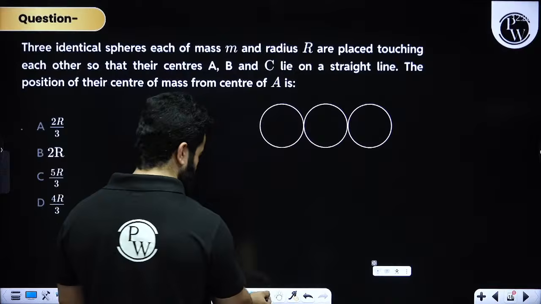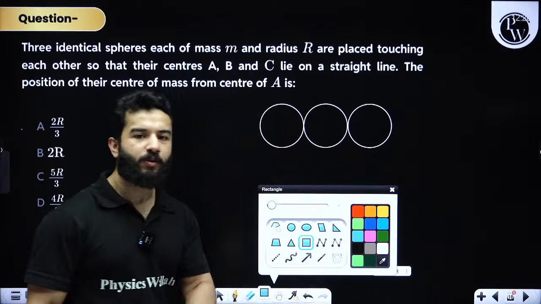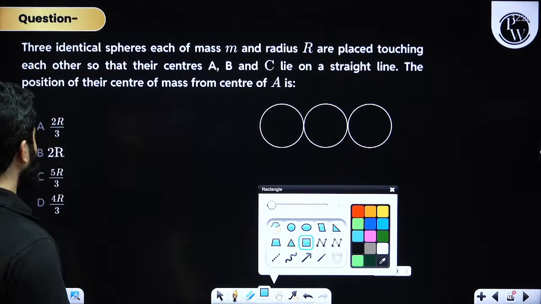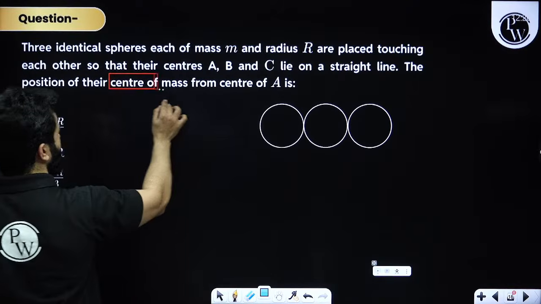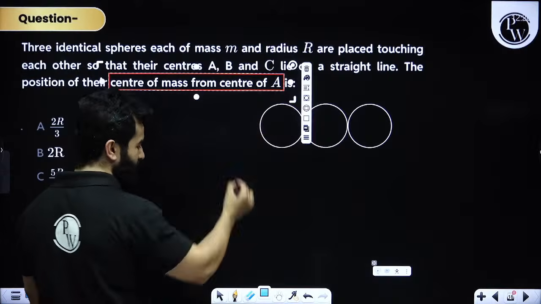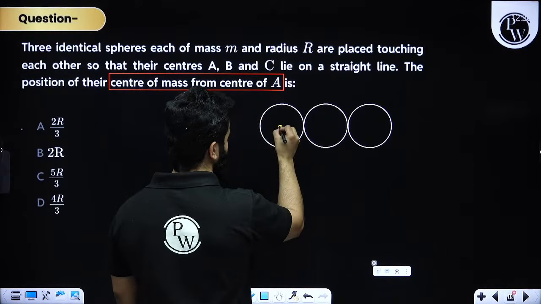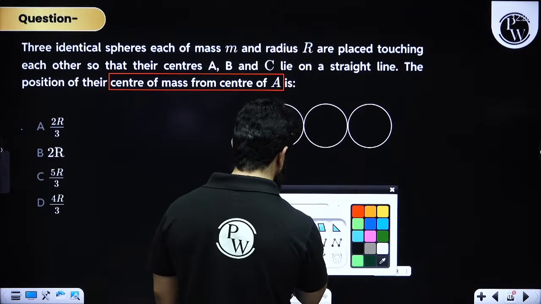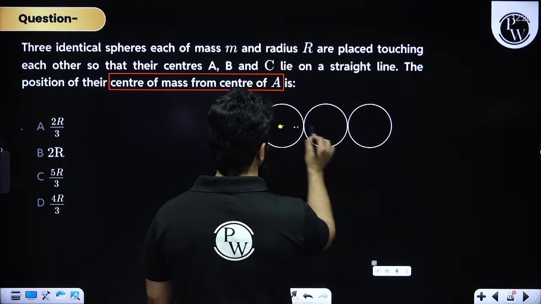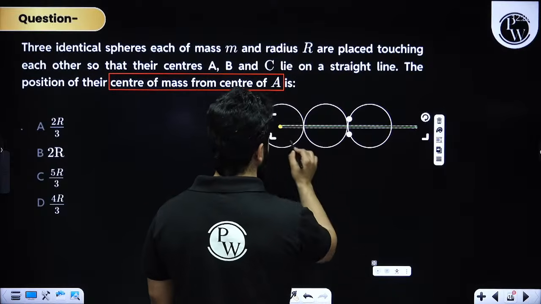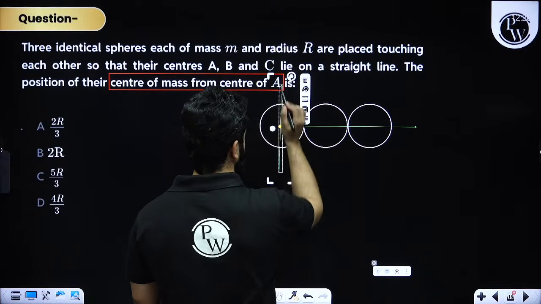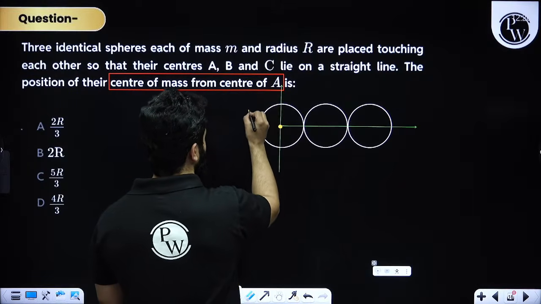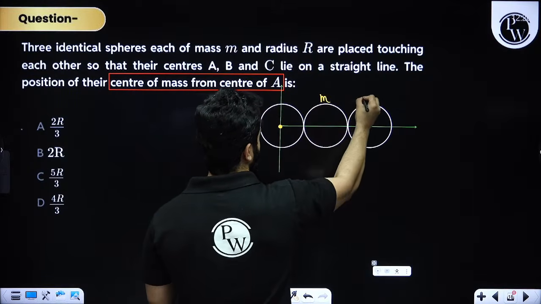So now, first of all, please understand, this is one of the doubts of many students. They are saying to find out the position of the center of mass from center A. Got it? So this is our origin. Hopefully this is absolutely clear to you. Please understand that this is the origin. That means this is your x-axis and this is your y-axis. Clear? And the masses are m. So mass m, and mass m.